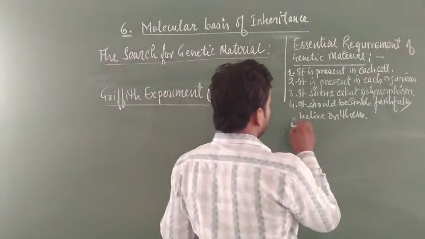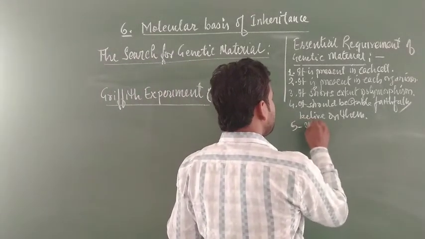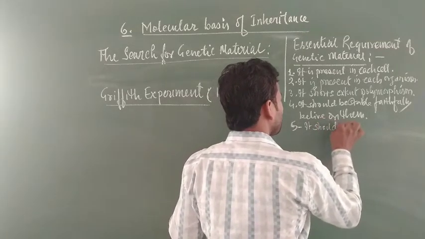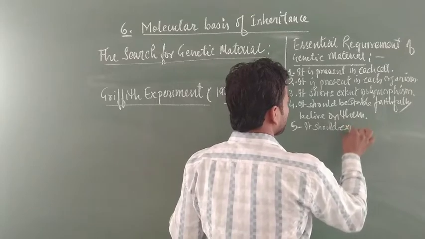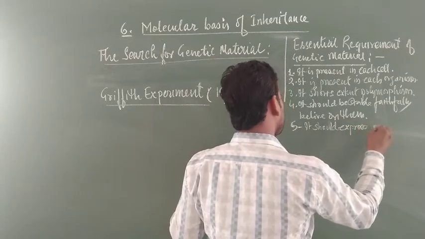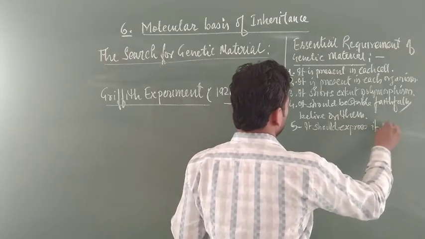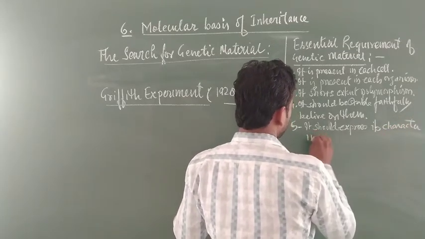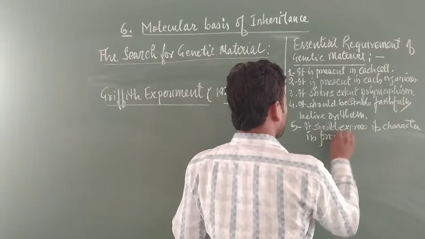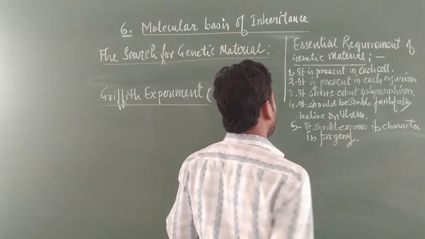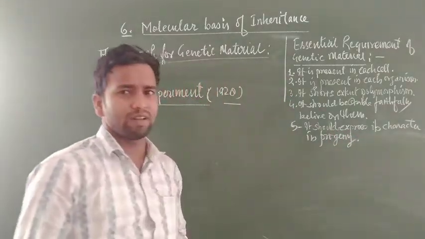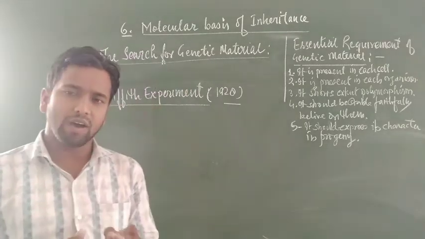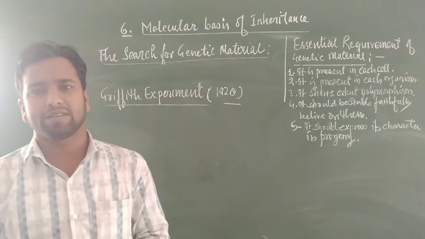Next important, it should express its character in progeny. If genetic material is transferred from parent to offspring, then the offspring also has the same characteristics.